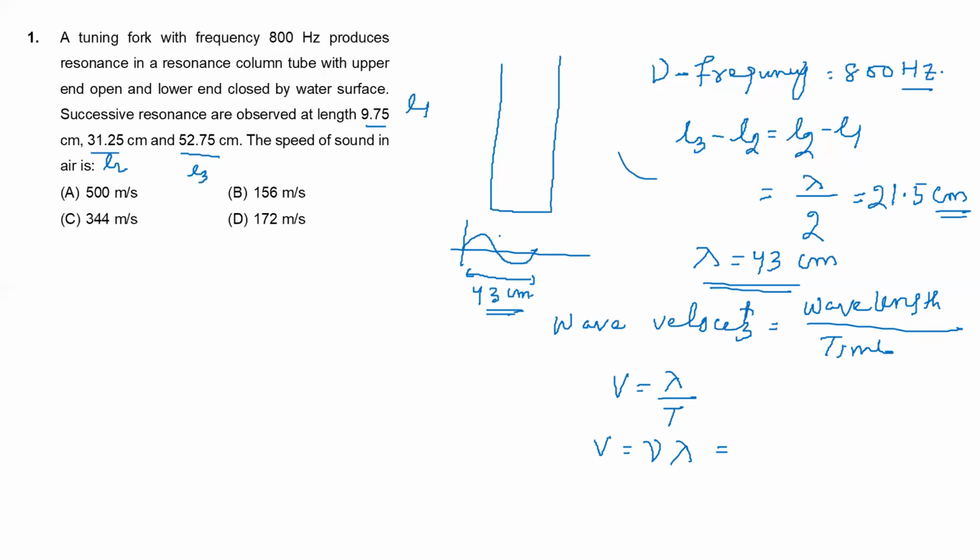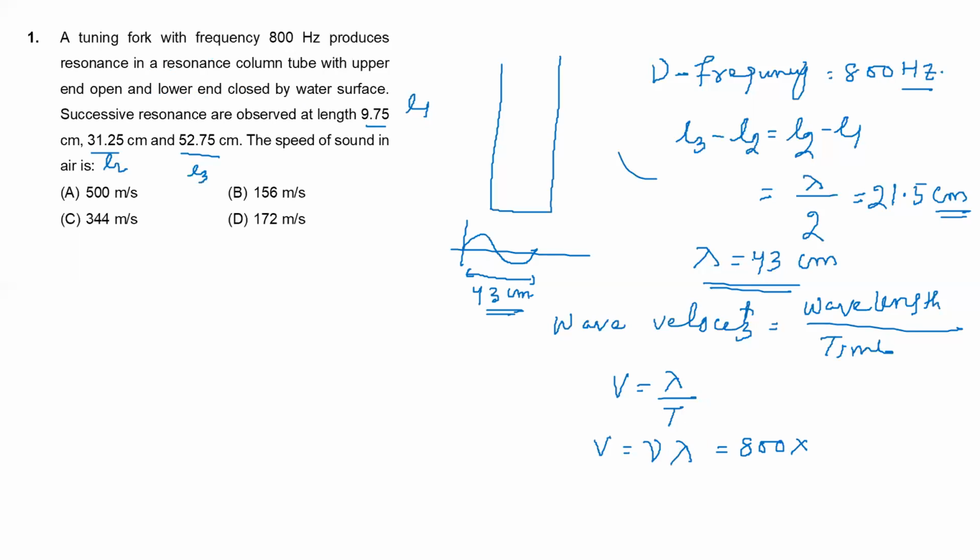So wave velocity is equal to nu into lambda. Frequency you know is 800, so in place of frequency we put 800.